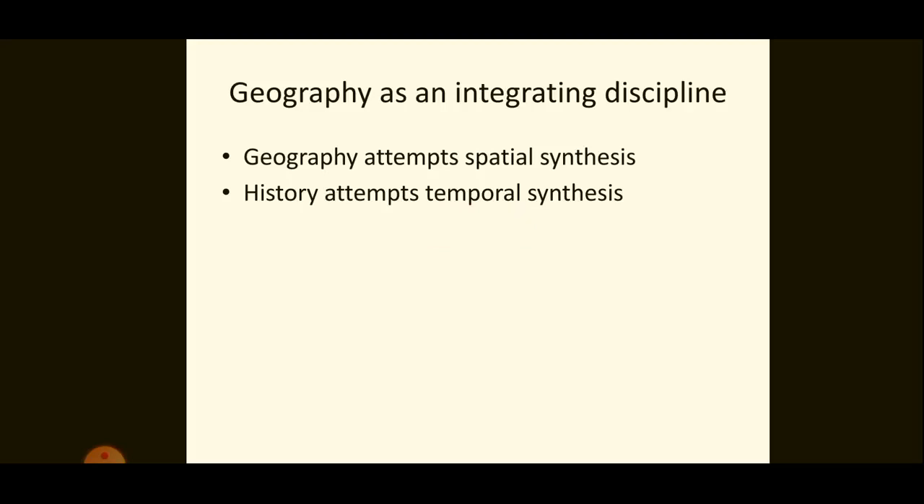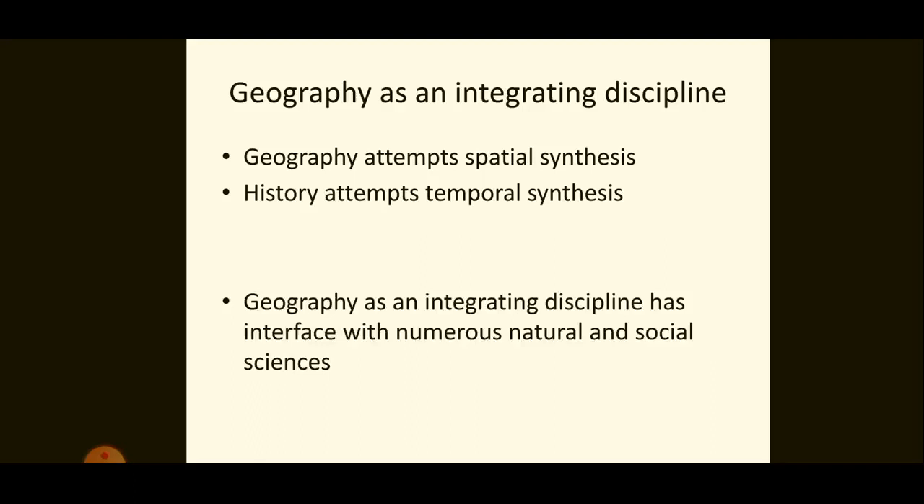In geography, we study everything in relation to space. That means geography attempts spatial synthesis. Spatial means in relation to space. Geography has relationship with all other sciences. A geographer should have knowledge in all related fields and he should connect or integrate them. Therefore, we can say that geography, as an integrating discipline, has interface with numerous natural and social sciences.